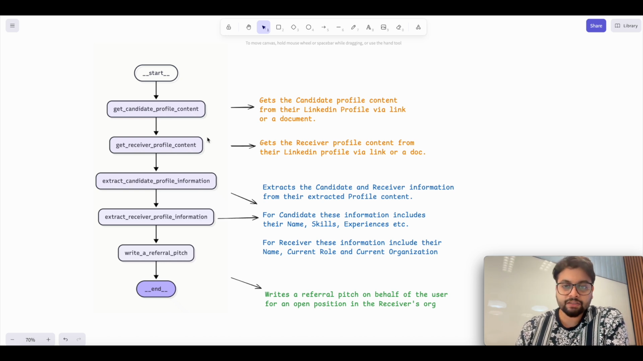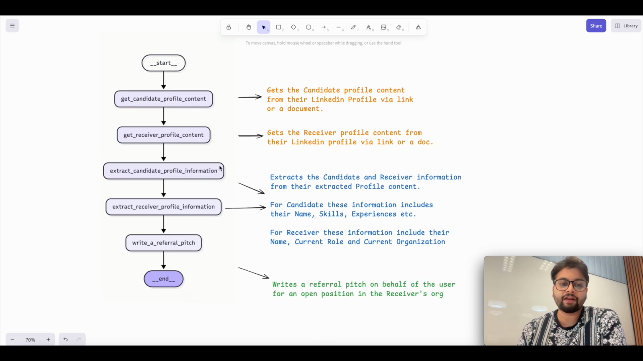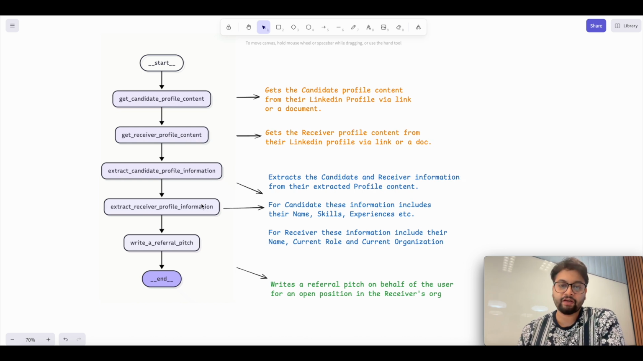Just for the sake of simplicity, I have kept this limited to a doc. So we get the information of the candidate and the receiver. Now what we are planning to do is that we are trying to extract the candidate profile information and the receiver profile information. So this is also happening one after the other.